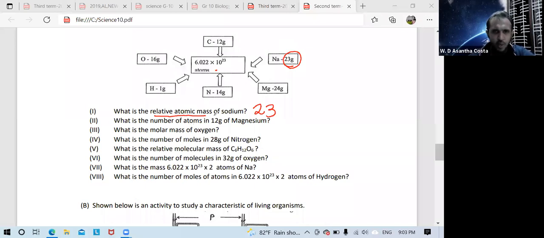Then second one, what is the number of atoms in 12 gram of magnesium? Now for magnesium, you search, select, and you can see magnesium 24 gram contains Avogadro number of atoms.